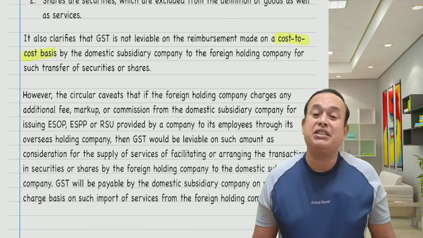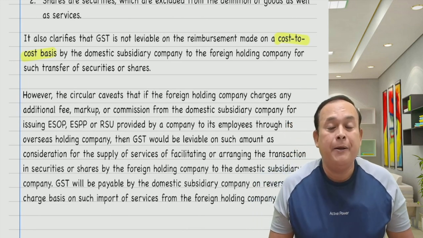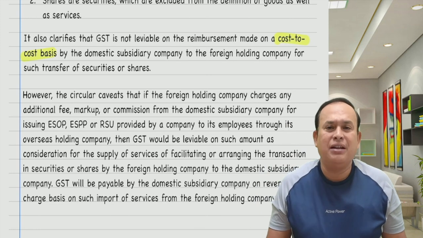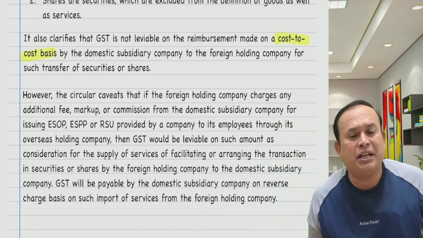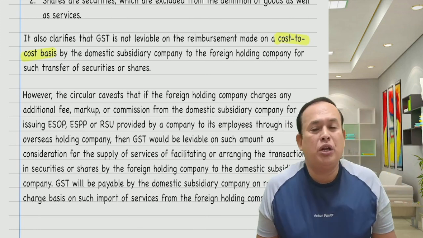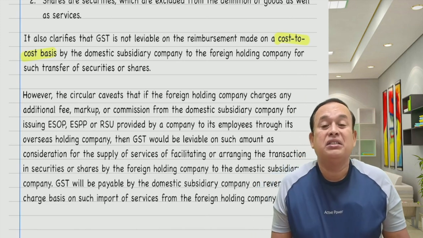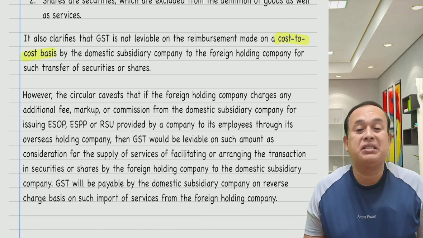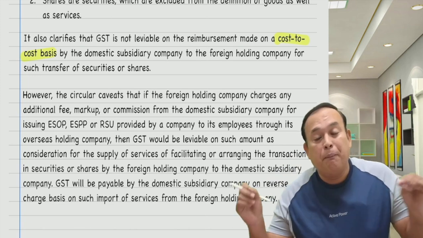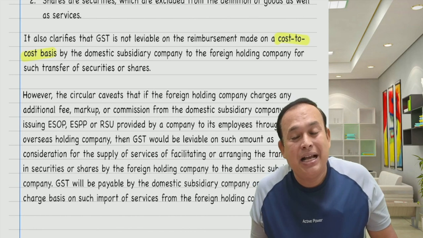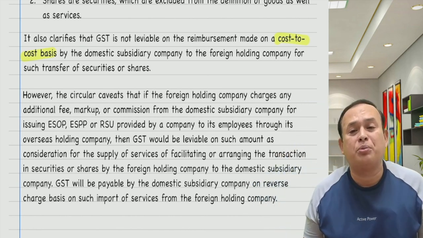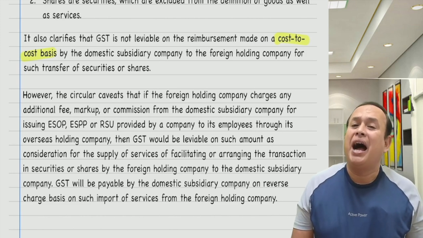If there are extra charges charged by Microsoft USA over and above the share value, let us say the share value is 100 rupees per share, but the holding company charges some extra payment, 50 rupees per share extra, which is not part of the share value, in that case such extra charges absolutely will attract GST, and the counterpart in India is liable to pay IGST